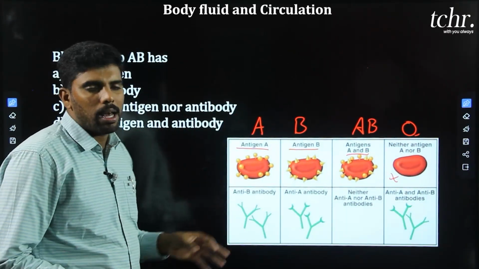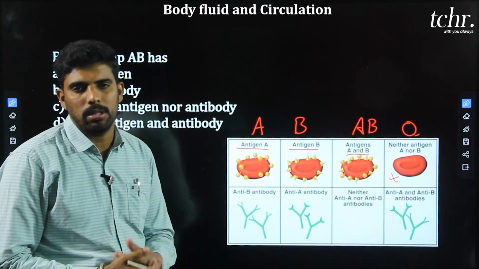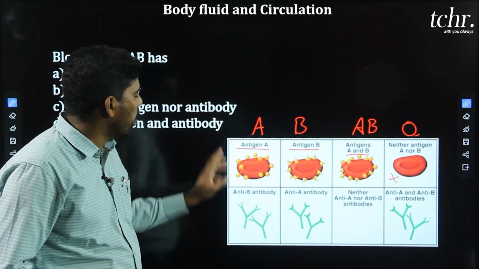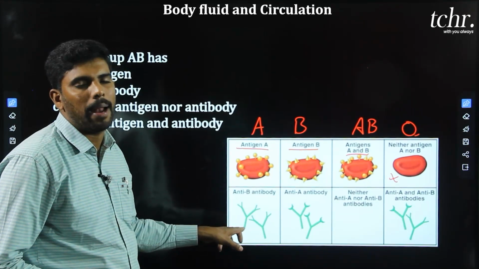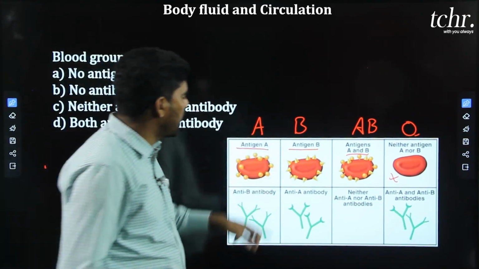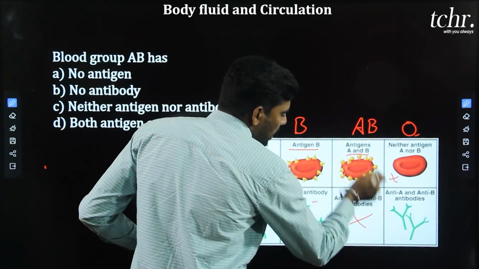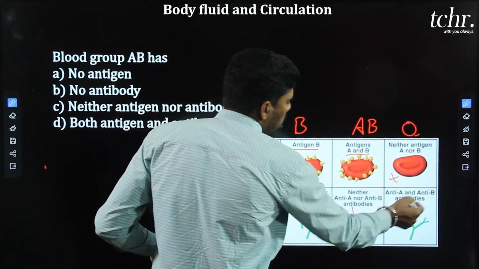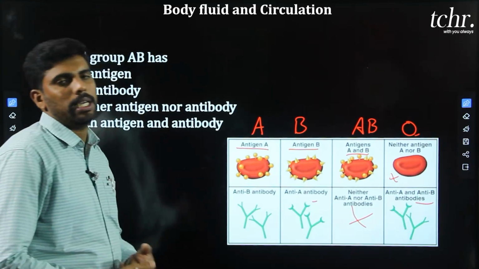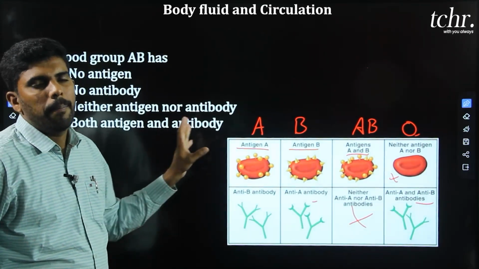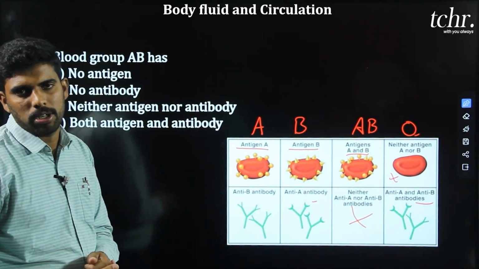But antibodies are always against the antigens. Hence blood group A contains antibody B in their plasma. Blood group B contains antibody A. Blood group AB does not contain any antibodies. Blood group O contains both the antibodies. This is the blood group classification.